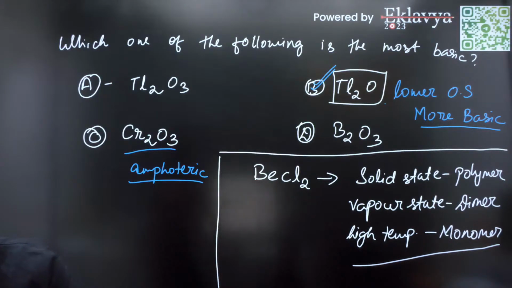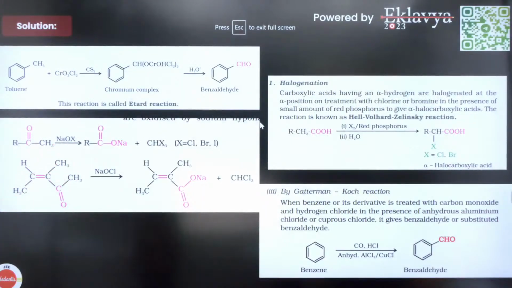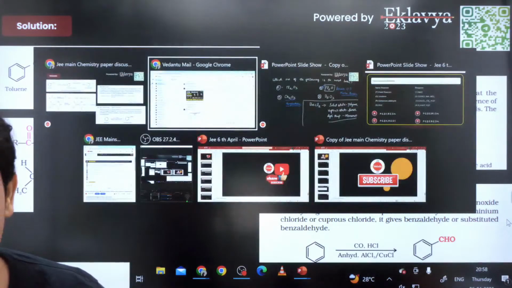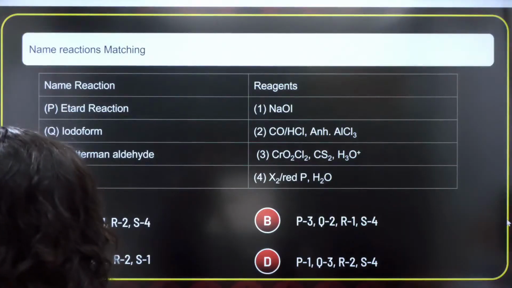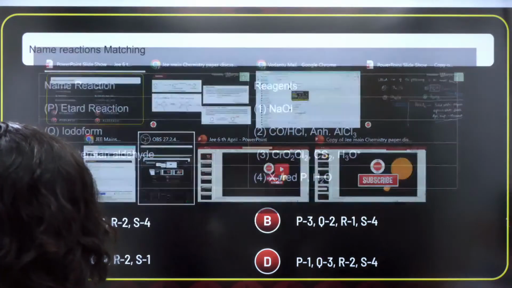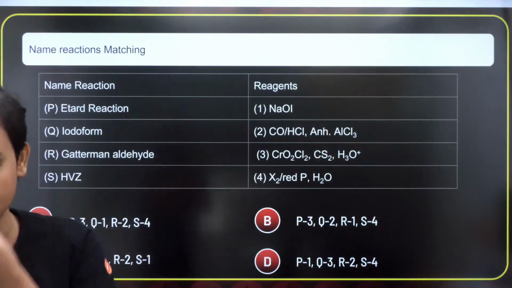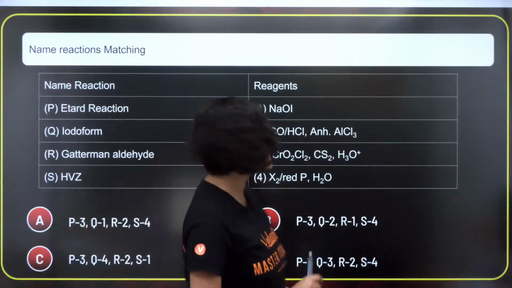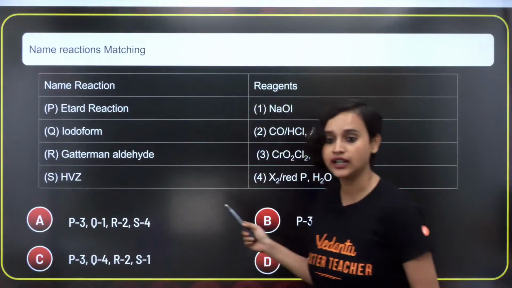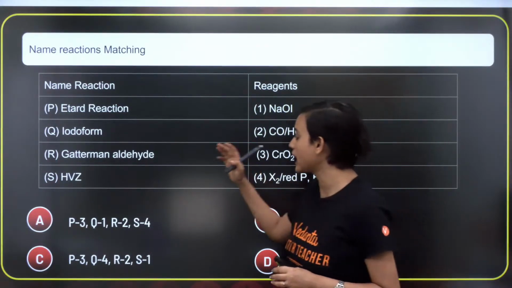Yes. This is it, isn't it? You have it all, guys. Itard reaction, and wait a second. Yes. Do you see this? Correct. We have that Itard reaction, iodoform, Gattermann aldehyde.